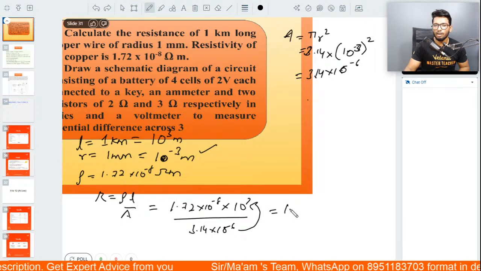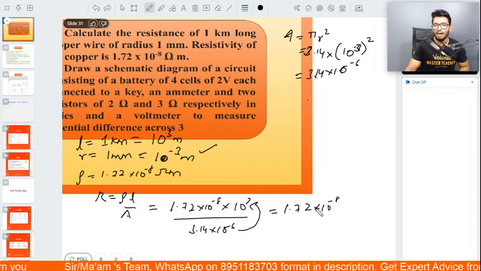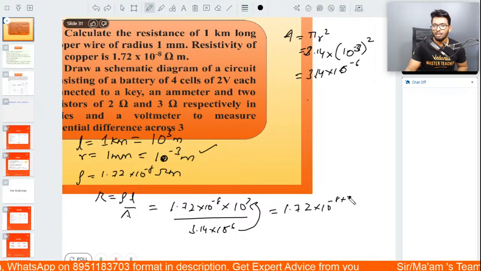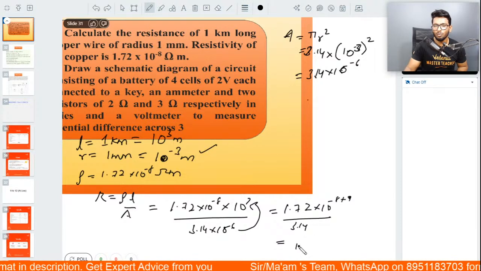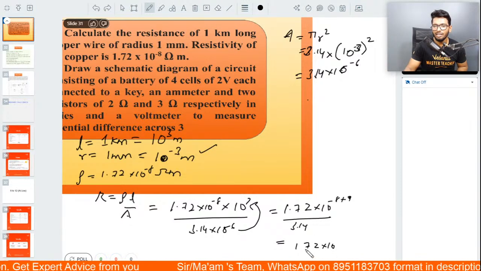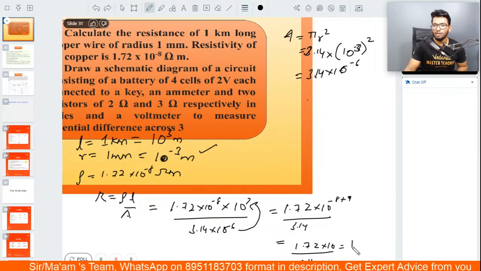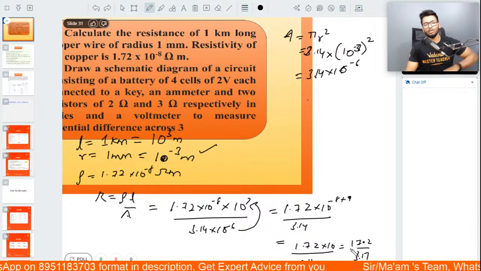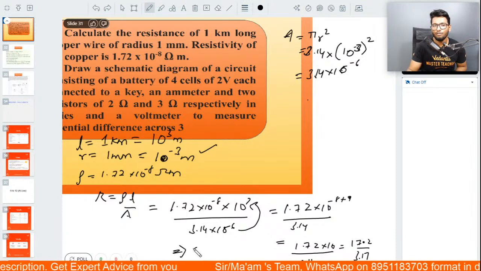So you'll get 1.72 into 10 to the power of minus 8, plus 6 plus 3 is going to be 9, whole divided by 3.14, which is going to be equal to 1.72 into 10 divided by 3.14. This is going to be equal to what? 17.2 divided by 3.14, which when you simplify, you will get the answer as 5.5 ohms.